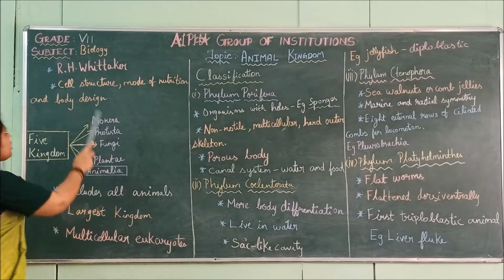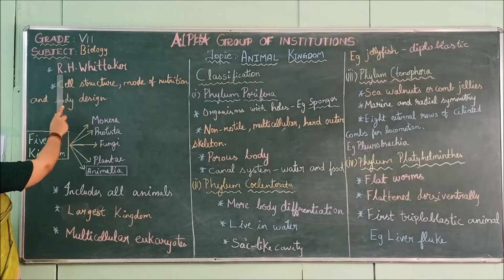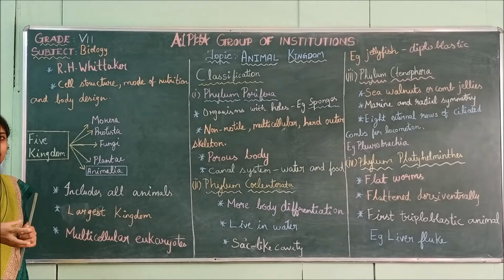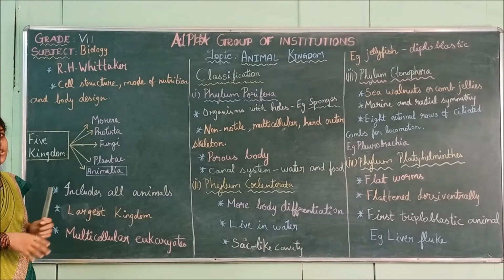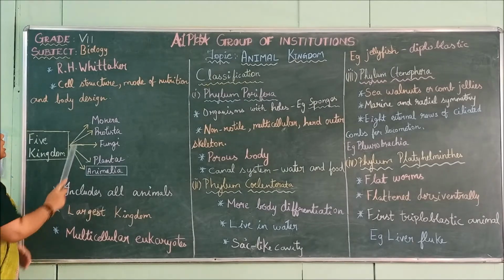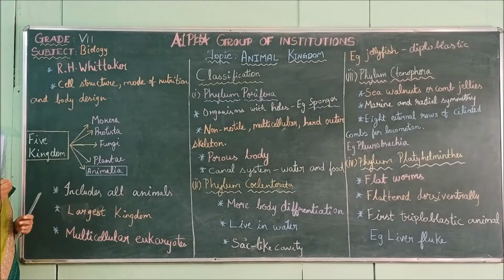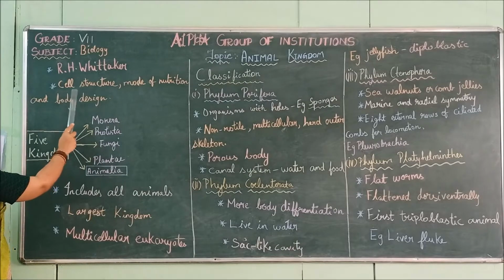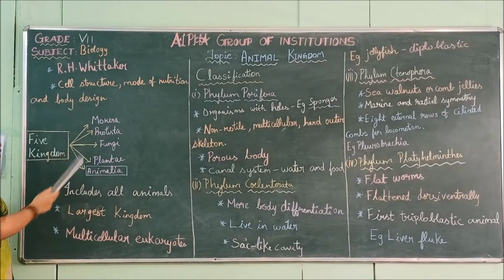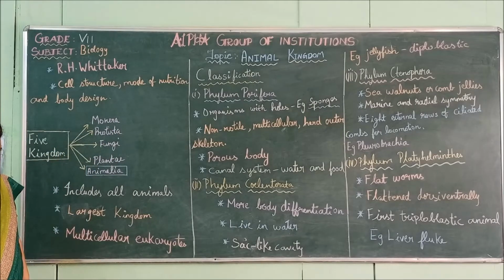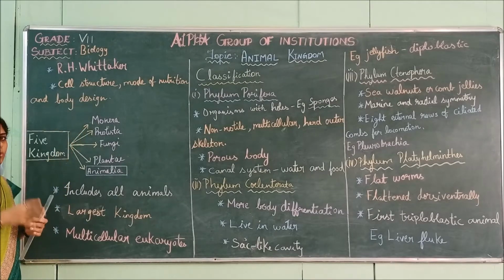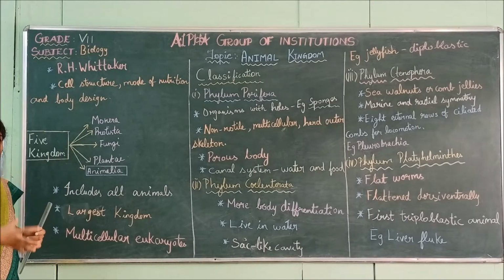First, the person who discovered it is R.H. Whittaker. He was the one who classified the animal kingdom. He grouped different animals based on their characteristics. What are the characteristics? That is the cell structure, mode of nutrition and the body design. He classified the organisms based on the cell structure, whether it is eukaryotic or prokaryotic.